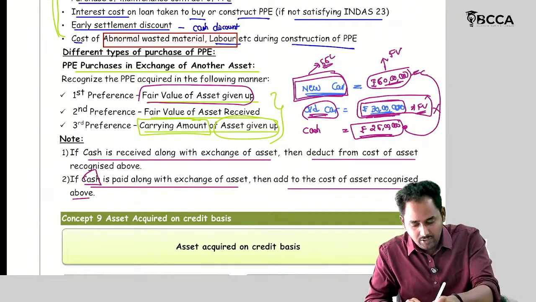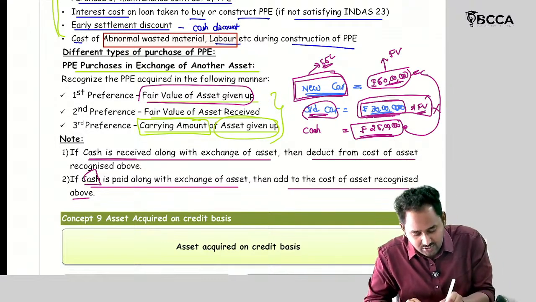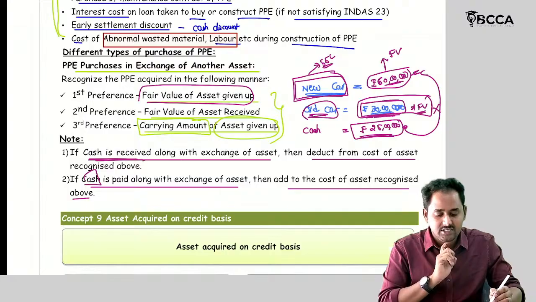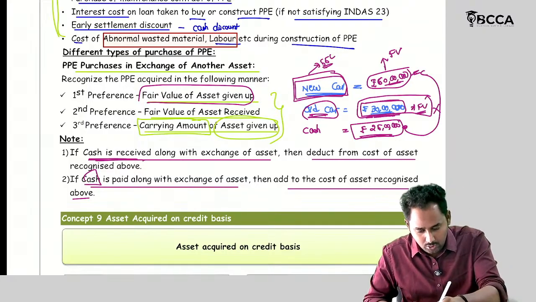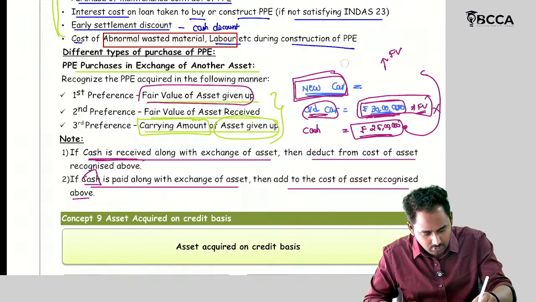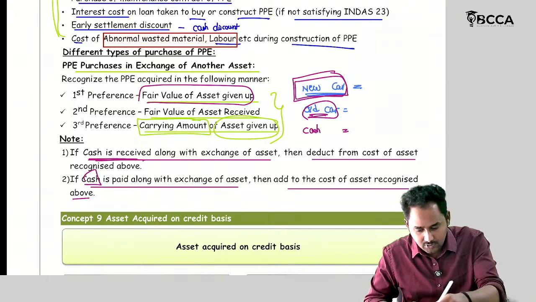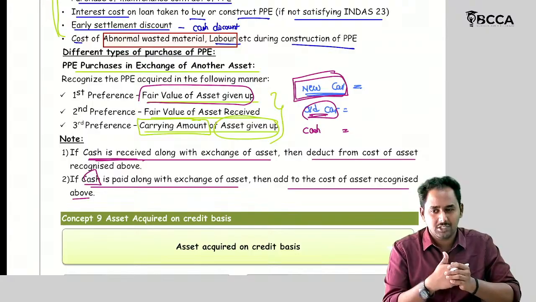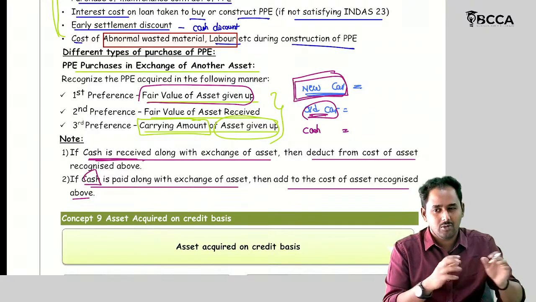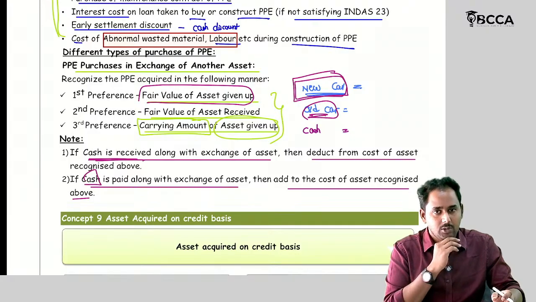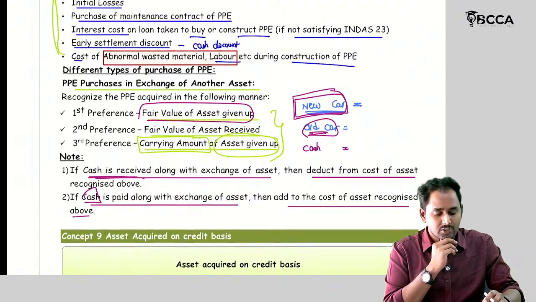I will change the example to suit this line: the cash is received along with the asset. Now I am changing the example. I wanted to purchase a new car, just a normal thing like the Tata Punch. I wanted to purchase the Tata Punch because the sales are very good, and that too with hybrid features.